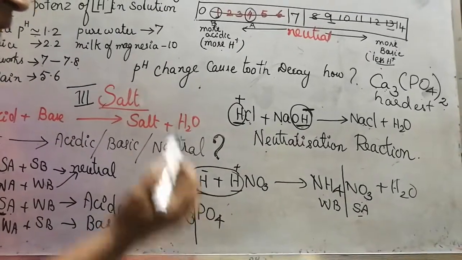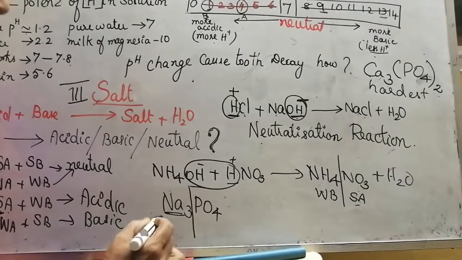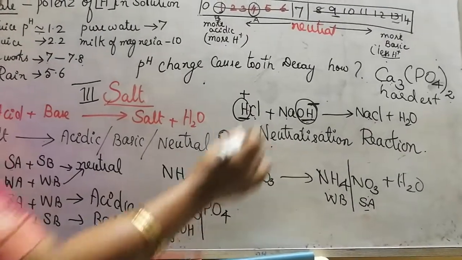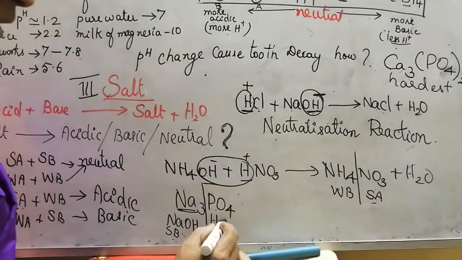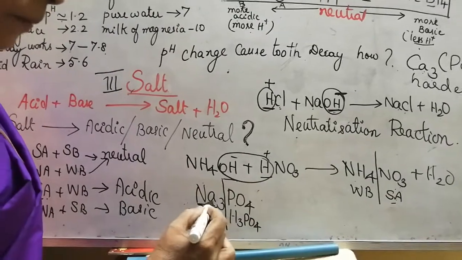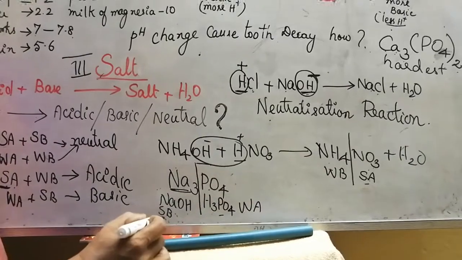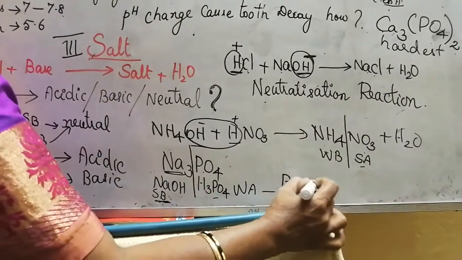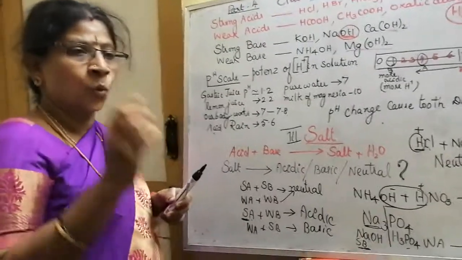Now let us take sodium phosphate. Divide this salt into two parts. Here, sodium: from which base has it come? Sodium hydroxide, which is a strong base. Here, phosphate has come from phosphoric acid, H3PO4, which is a weak acid. Both of them combined to give sodium phosphate. Who is strong? The base is strong. So this salt will be basic in nature.